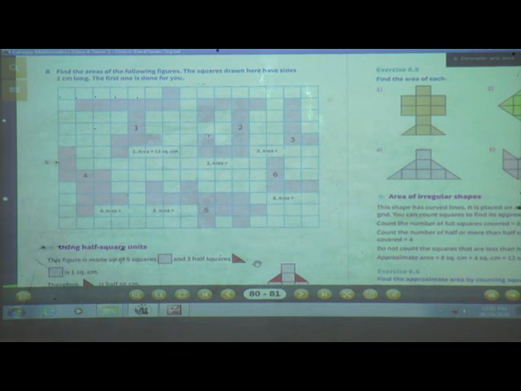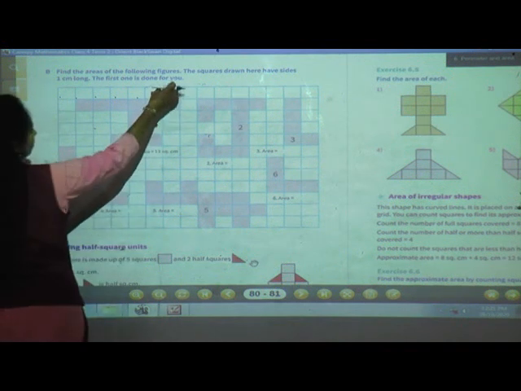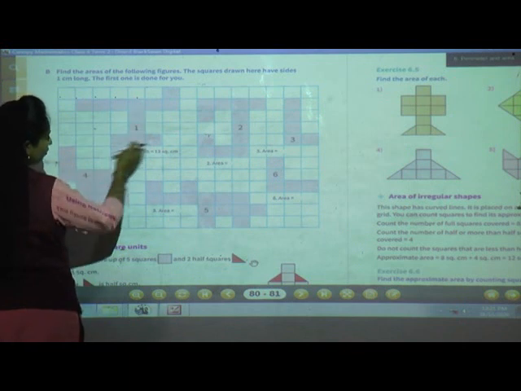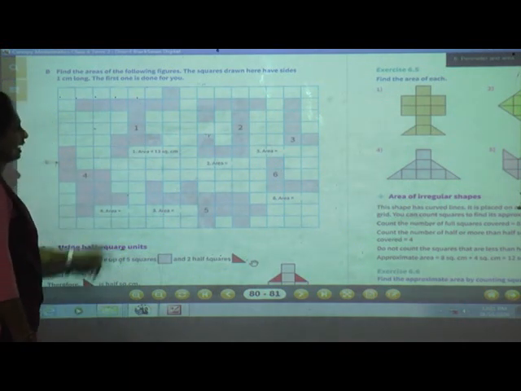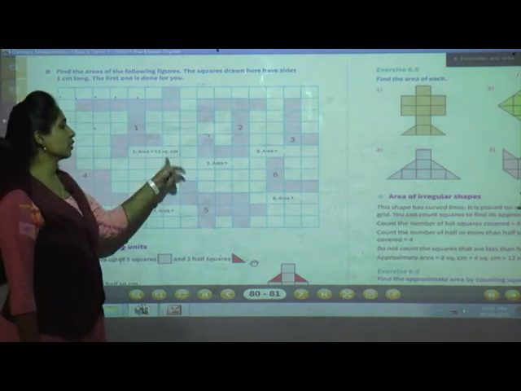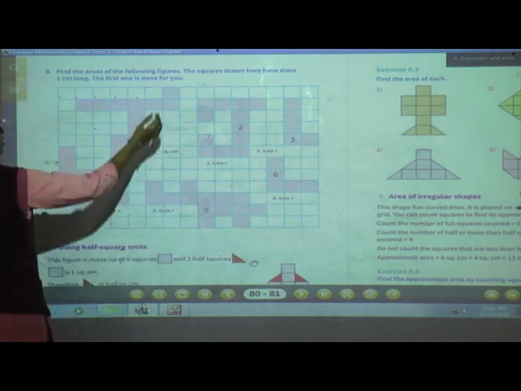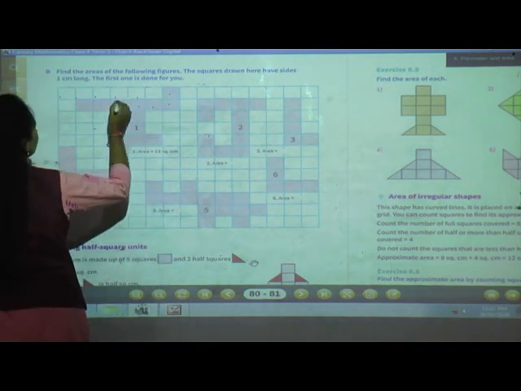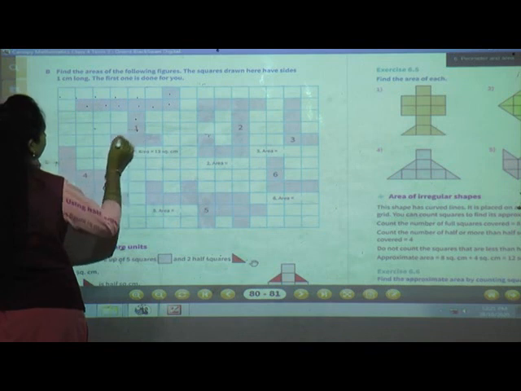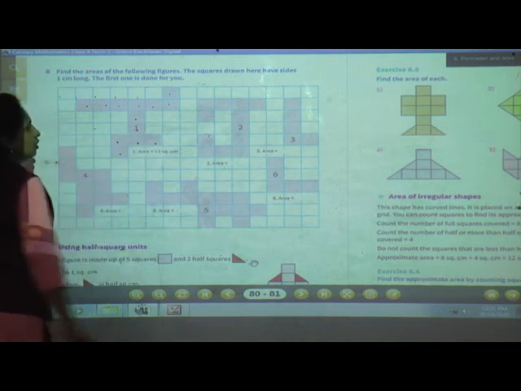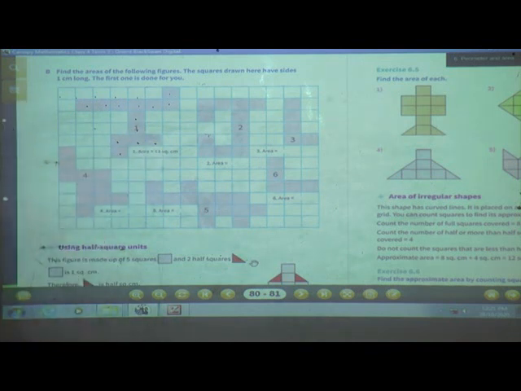The squares drawn here have sides 1 centimeter long. The first one is done for you. Now see this figure, first figure. So first one area, how much is given? 13 square centimeter. How? See here 1, 2, 3, 4, 5, 6, 7, 8, 9, 10, 11, 12, 13. So 13 squares means 13 square centimeter.